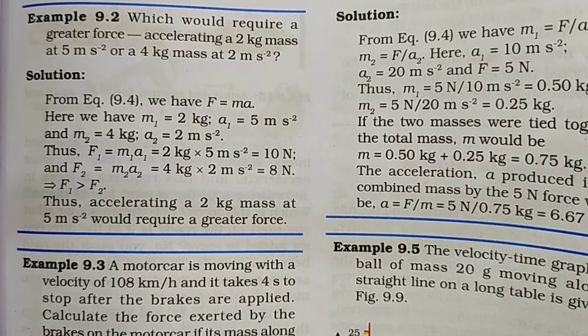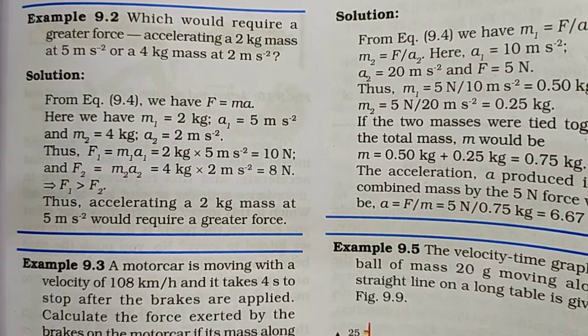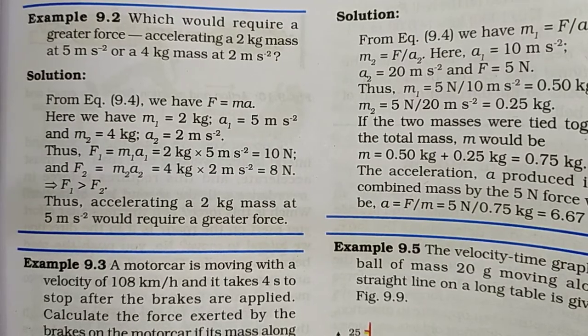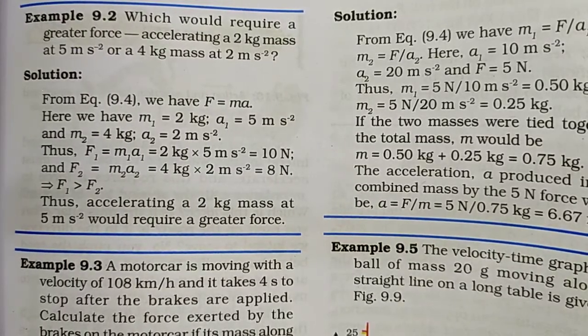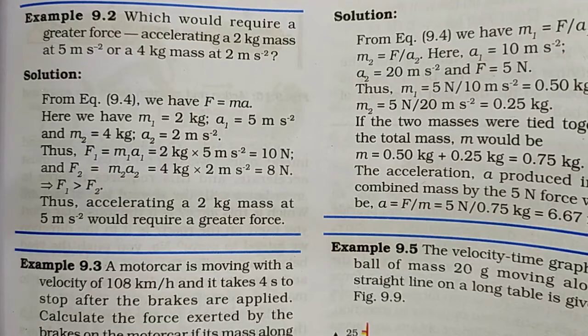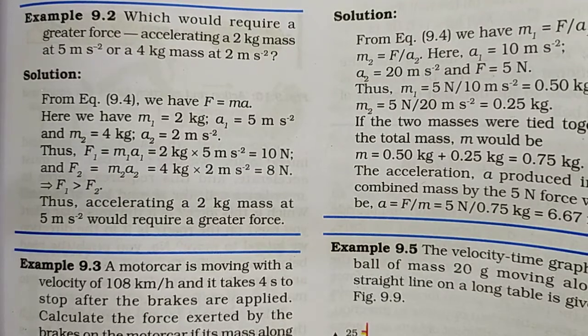First calculate the force for the first object, that is 2 into 5, that is 10 Newton, and the force on the second object will be 4 into 2, 8 Newtons. So from there you can easily determine which force is greater. The force acting on the first object is obviously greater. So this is your homework for the day. You have to solve this question on your own.